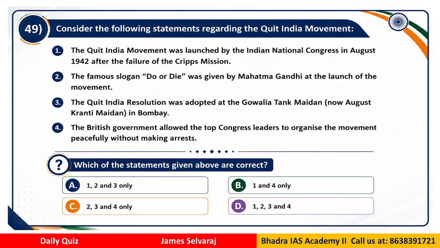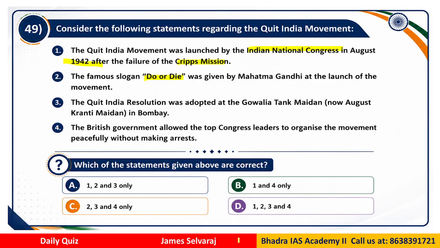The Quit India movement was launched by the Indian National Congress in August 1942 after the failure of the Cripps mission. The famous slogan "Do or Die" was given by Mahatma Gandhi. The Quit India resolution was adopted at the BPSC, right? The British government allowed the top Congress leaders to organize the movement in a peaceful way. So what do you think is the correct option? 1, 2 and 3; 2, 3 and 4; 1 and 4; or 1, 2, 3 and 4.